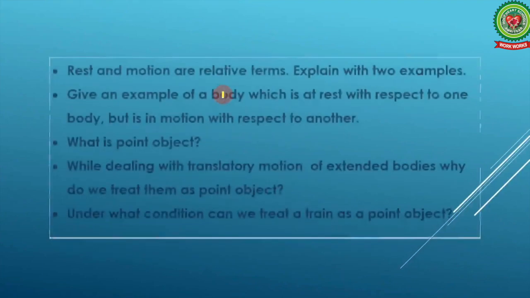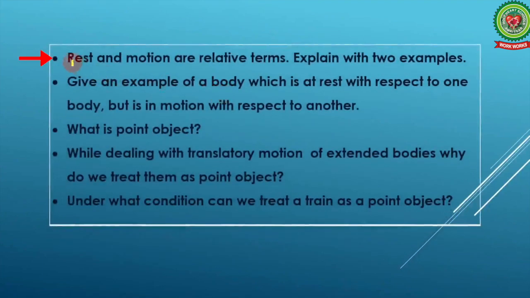Now you are able to answer these questions. Question number 1. Rest and motion are relative terms. Explain with 2 examples. Question number 2. Give an example of a body which is at rest with respect to one body but is in motion with respect to another. Question number 3. What is a point object? Question number 4. While dealing with translatory motion of extended bodies, why do we treat them as point objects? Question number 5. Under what condition can we treat a train as a point object?